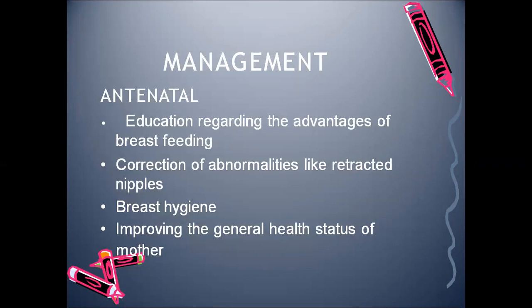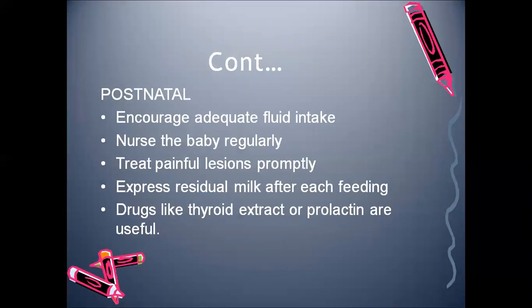Breast hygiene has to be maintained, and the general health status of the mother has to be improved. In the postnatal period, fluid intake has to be improved, and nurse the baby regularly. If there are painful lesions, they have to be treated. If there is residual milk after each feed and the mother is still feeling heaviness or discomfort, we can encourage her to manually express it. And drugs like thyroid extract or prolactin can be helpful.